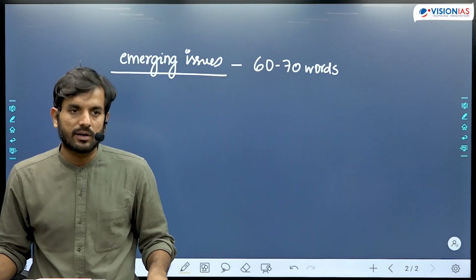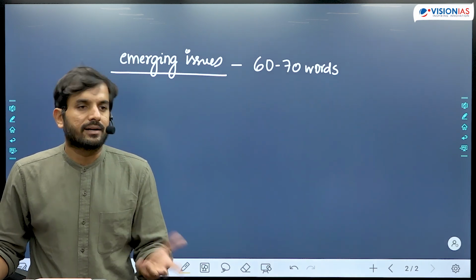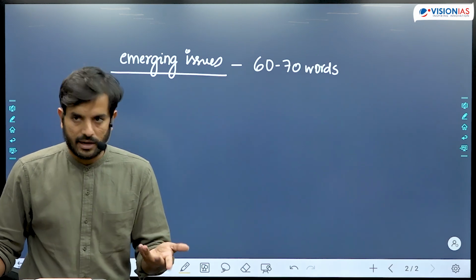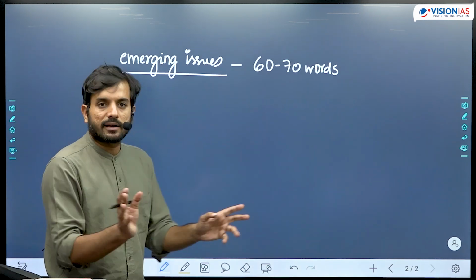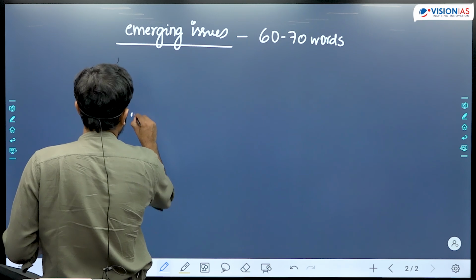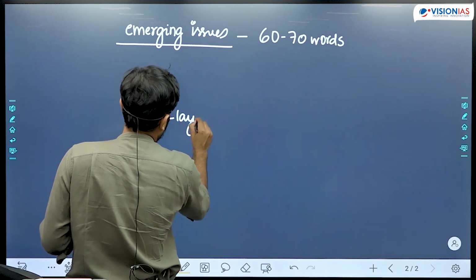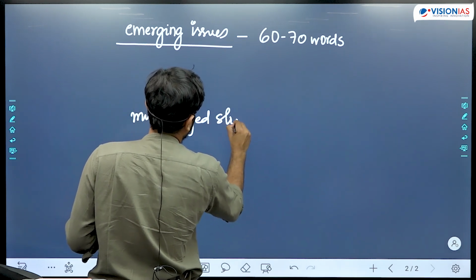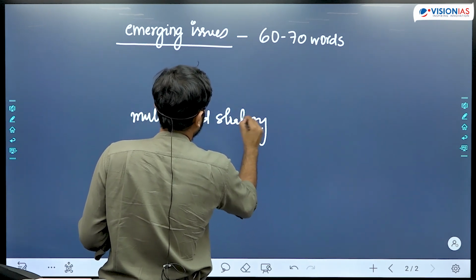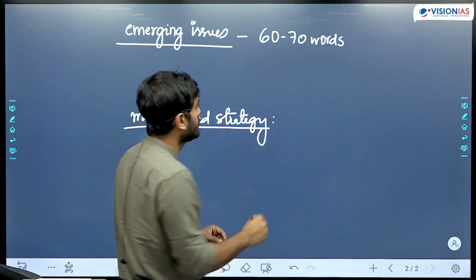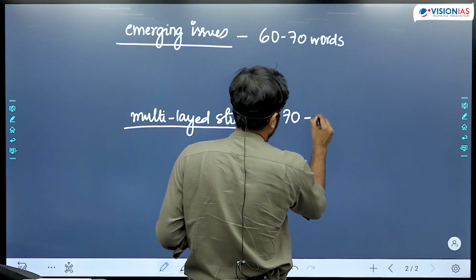Because in internal security, it's not so much about the content. Content सबको आता है. But the thing is about how you write the answer and how you plan it. The second part is that it is talking about a multi-layered approach as well. A multi-layered strategy to deal with Naxalism. So that itself should also, roundabout, in my opinion, take at least 70 to 100 words.